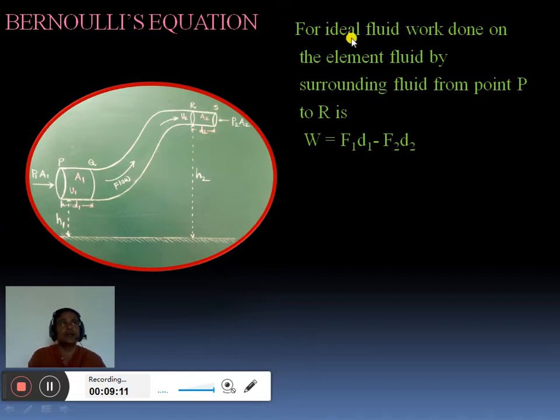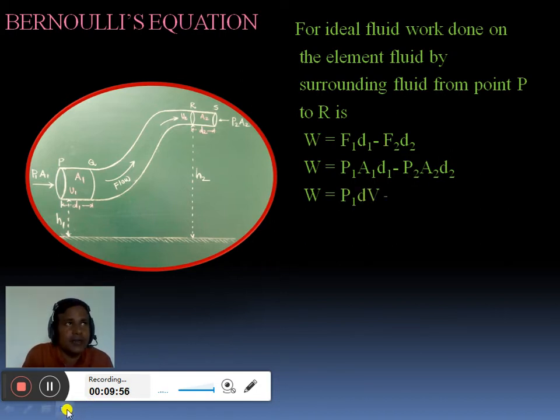So for an ideal fluid, the work done to push the element of fluid from point P to capital R by the surrounding fluid is work done equal to F1 D1, which is the work done near point P, minus F2 D2, which is the work done near point R. But F is equal to the product of pressure and area, so we can write W equal to P1 A1 D1 minus P2 A2 D2, where F1 is P1 A1 and F2 equal to P2 A2 as initially mentioned.